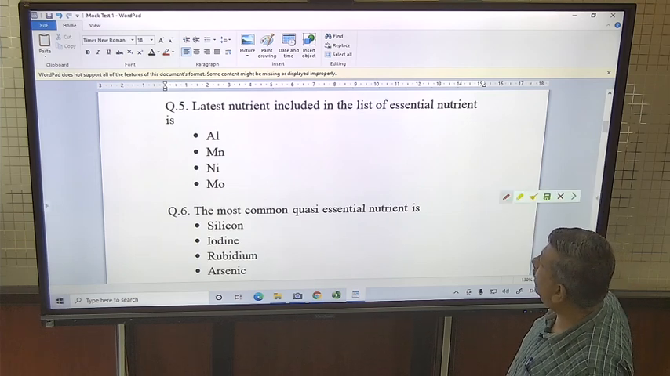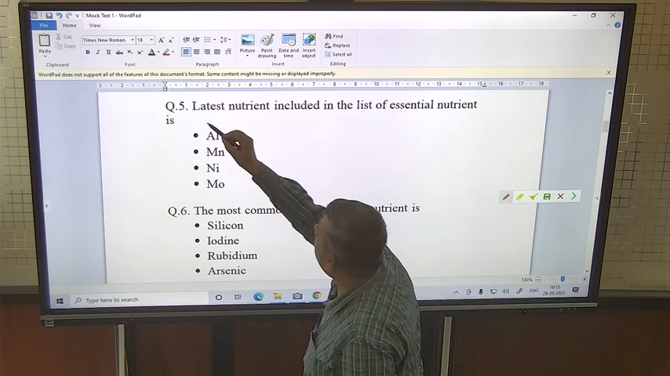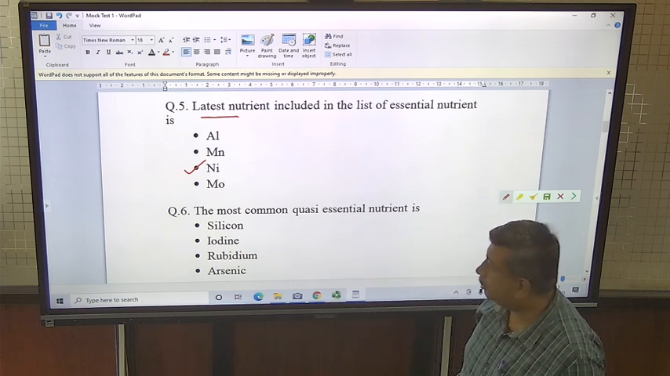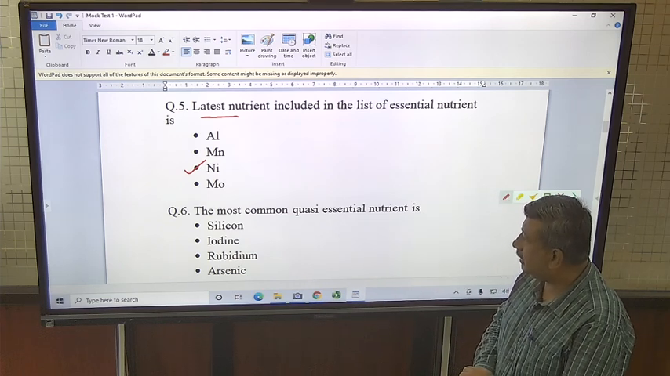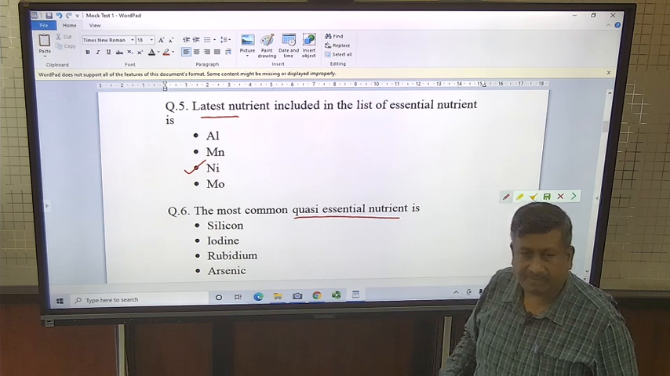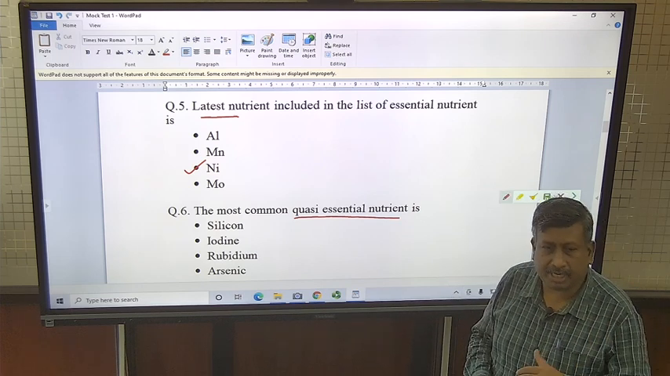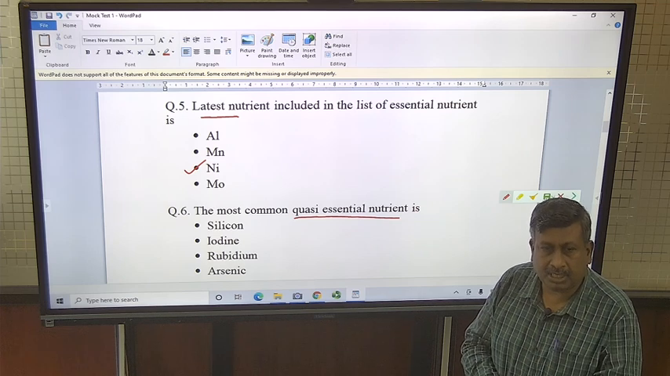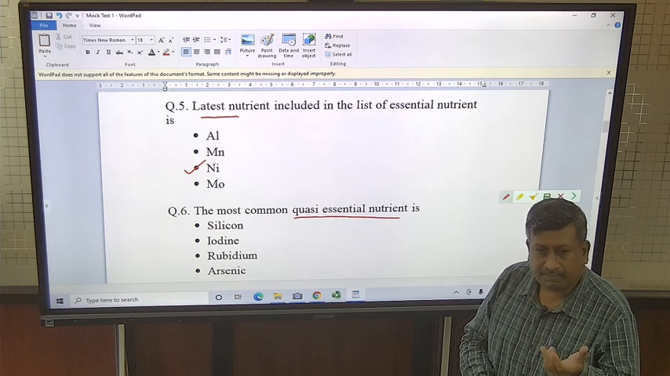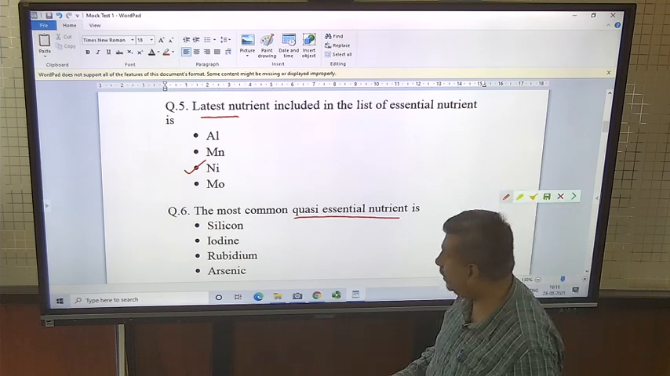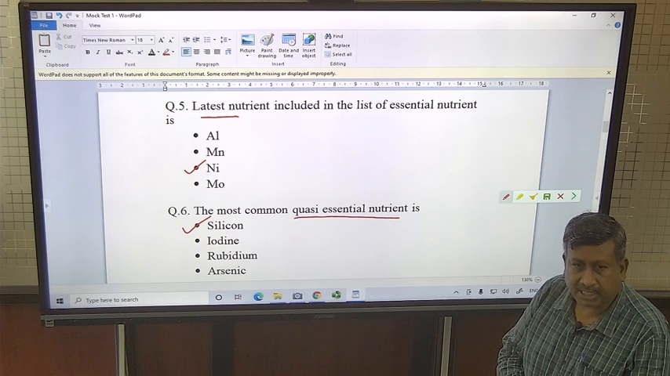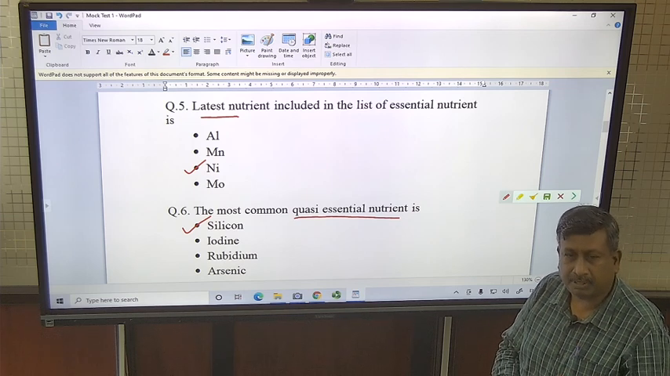Then, the latest nutrient included in the list of essential nutrients. The latest one is nickel. It is the 17th essential nutrient. Another is the term quasi-essential. Quasi-essential are actually beneficial nutrients, which are beneficial for some plants under a specific condition. These are essential, but not for all plants. These are essential for a few plants, like silicon, which is essential for rice. So quasi-essential nutrients are essential under certain conditions and for some crops.